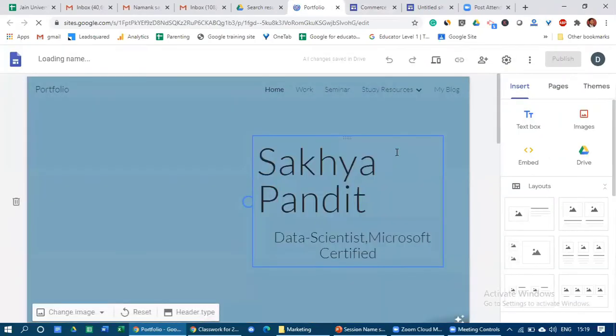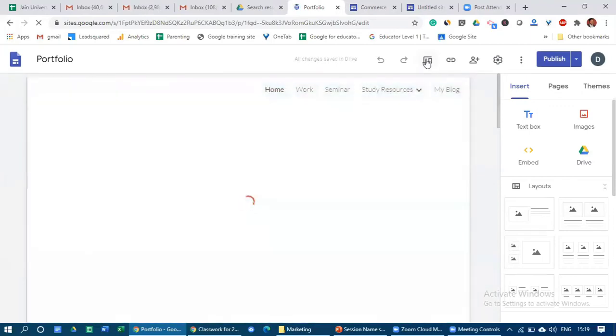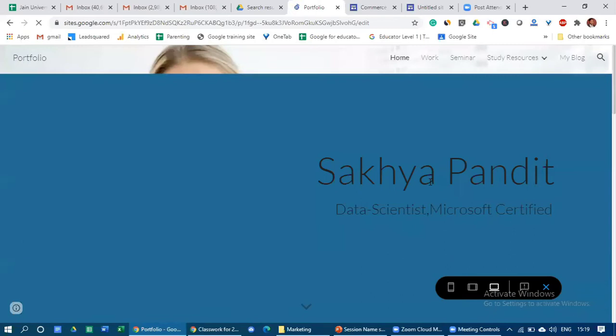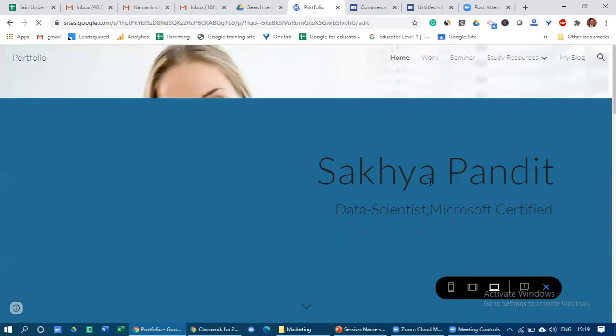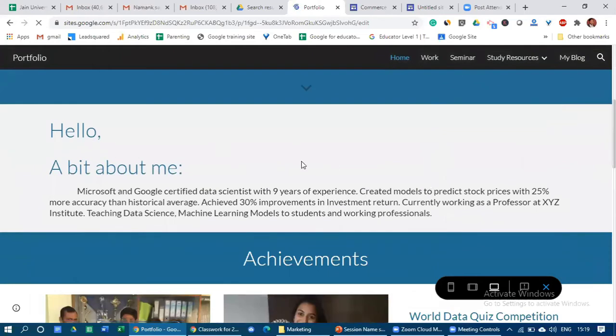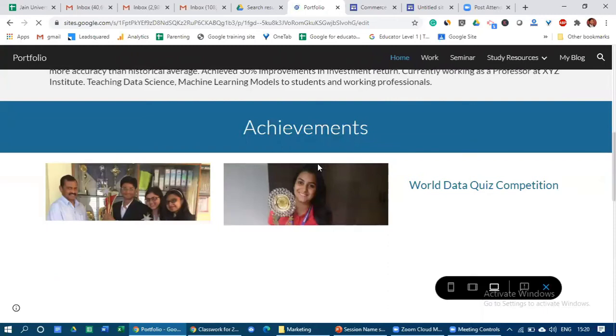Here we are just opening one website where you can create your own portfolio, where you have all the details, what kind of certifications you have done. So I'm just opening this one. So here is my preview. Right, so she's Shakya Pandit, and she's a data scientist from Microsoft. And here is her profile. So basically here she's talking about herself, her own achievements are here, what she has done.